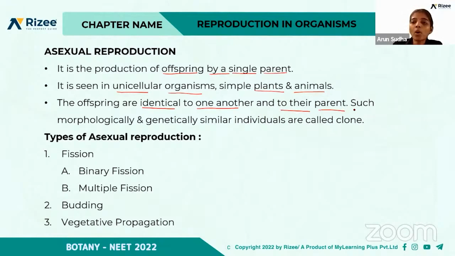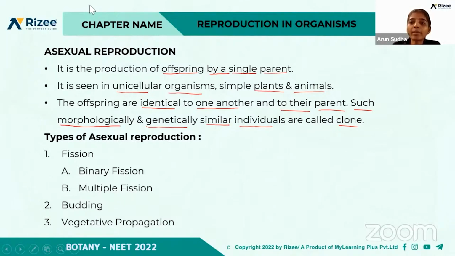So morphologically, that is externally, and genetically, that is internally, they are similar individuals. So they are called clones. The offspring that are produced as a result of asexual reproduction are called clones, and they are morphologically and genetically similar individuals.